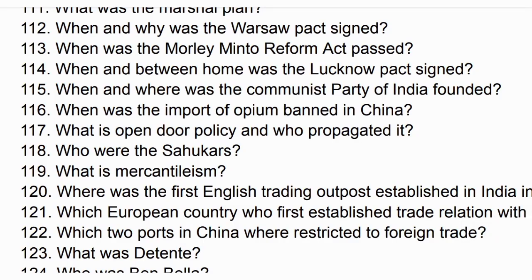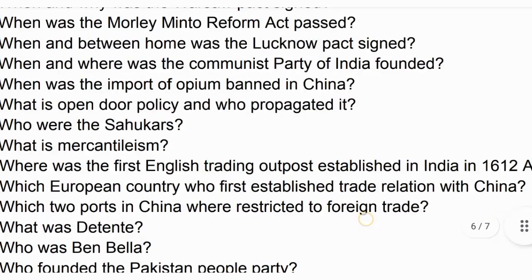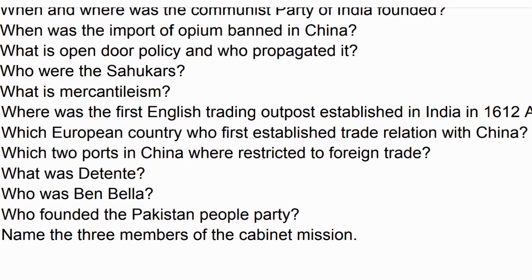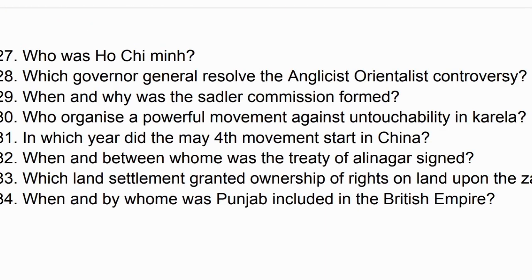Where was the first English trading outpost established in India in 1612 AD? Which European country first established trade relations with China? Which two ports in China were restricted to foreign trade? What was détente? Who was Ben Bella? Who founded the Pakistan People's Party? Name the three members of the cabinet mission. Who was Ho Chi Minh?